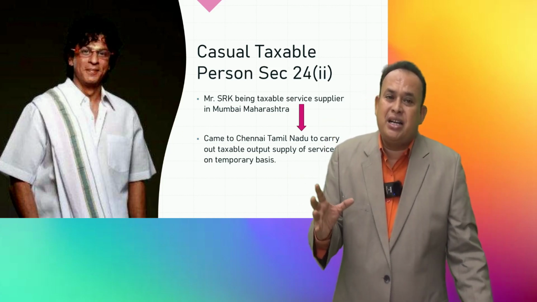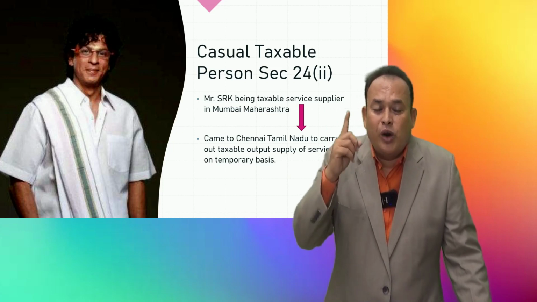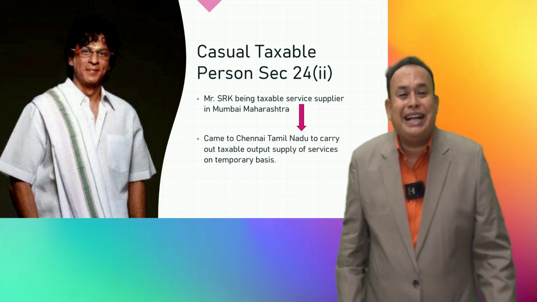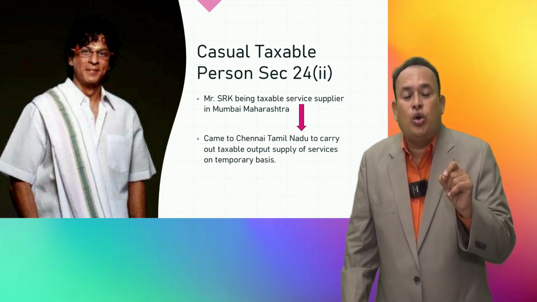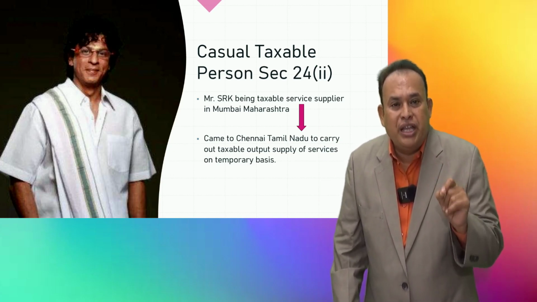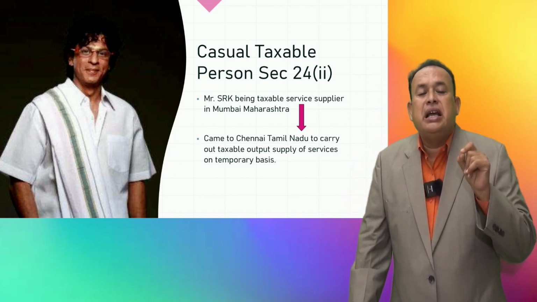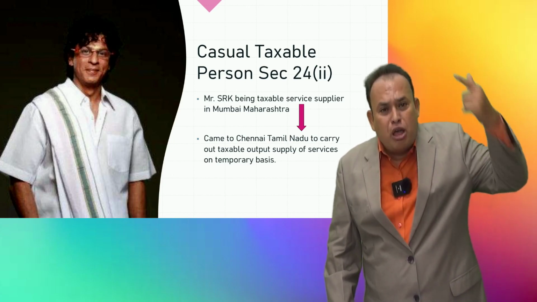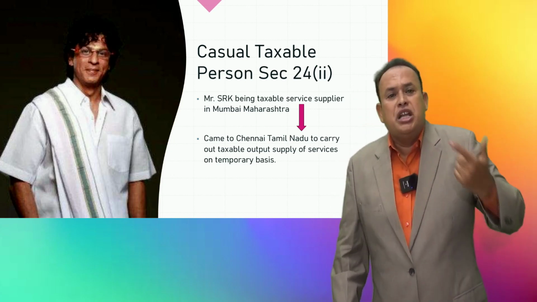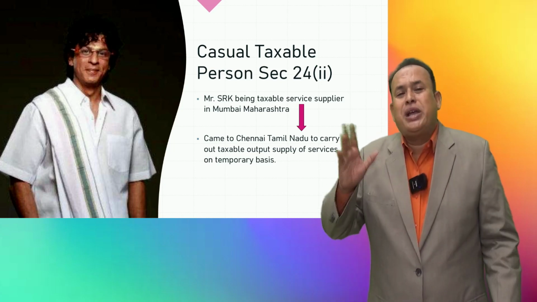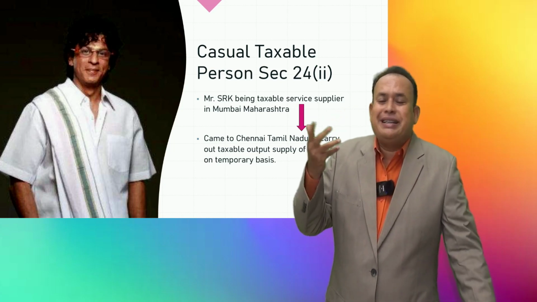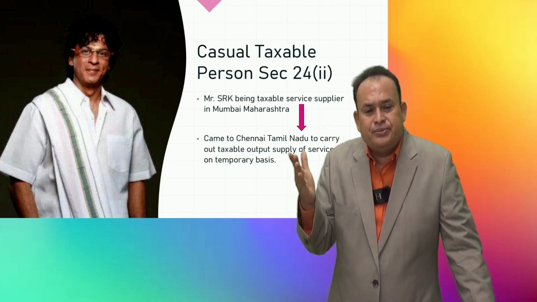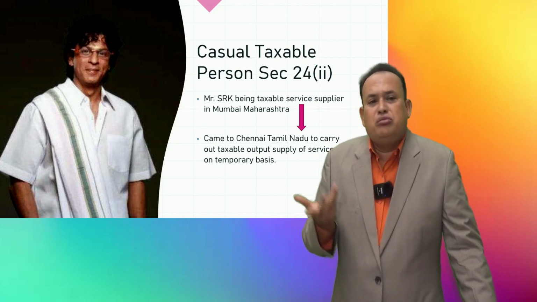That means to say that for a maximum period of 90 plus 90, 180 days only, you are called a casual taxable person. Beyond 180 days, if you want to further stay in Tamil Nadu to provide your supply of taxable services, you cannot get an extension. The time period cannot be extended beyond 180 days. It can be extended only once. Beyond that period, it is not possible to extend.